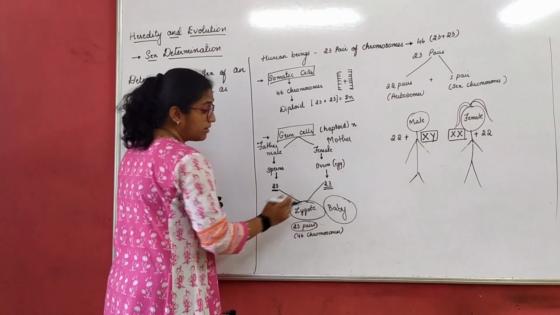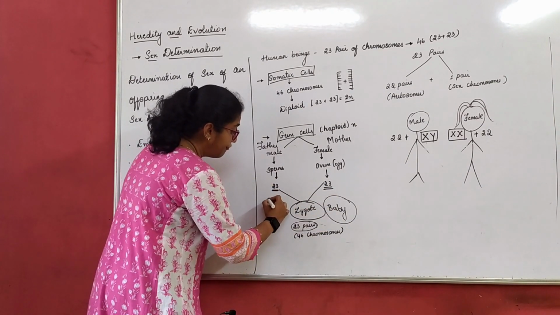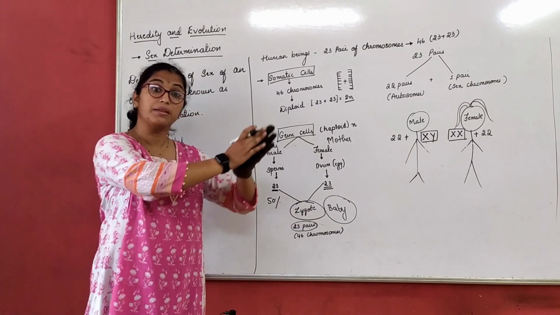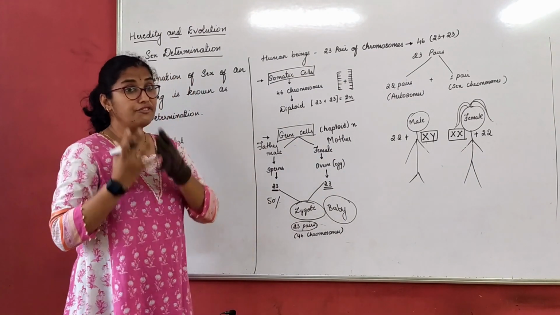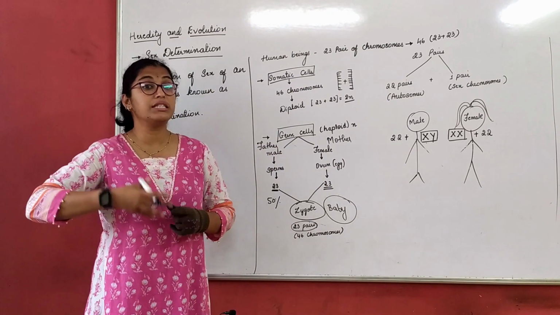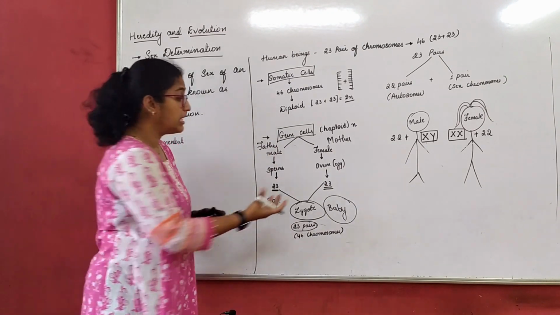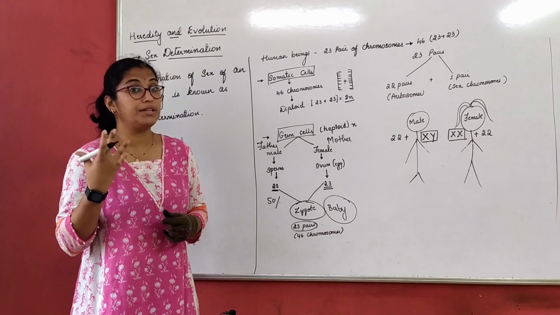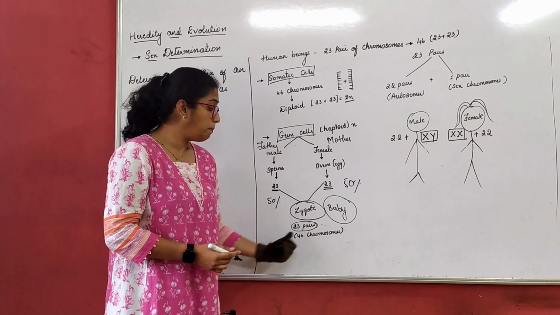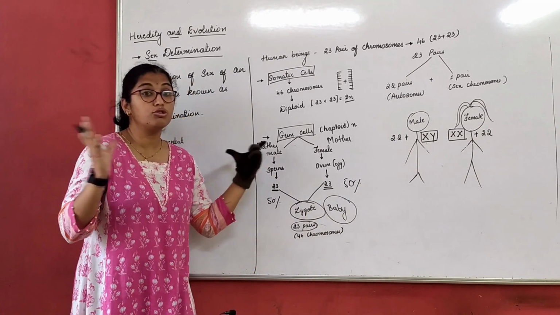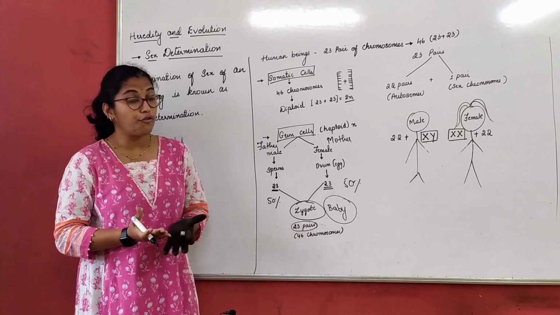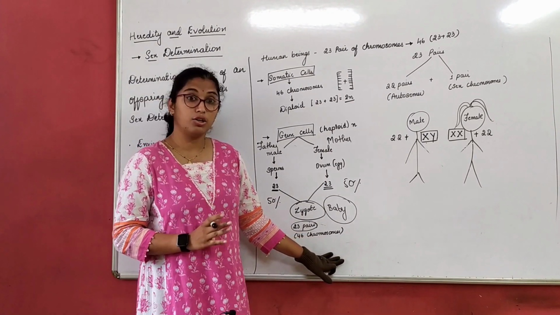That means a born baby will have 50% of the DNA or hereditary characters from paternal and 50% of the characteristics from maternal. So from the father the contribution is 50% of the characters or traits, and from the mother 50% of the characters or traits, right? That means it is the combination. That is how the chromosomes, 23 from here and 23 from here, together become 23 pairs of chromosomes, that is 46 chromosomes.